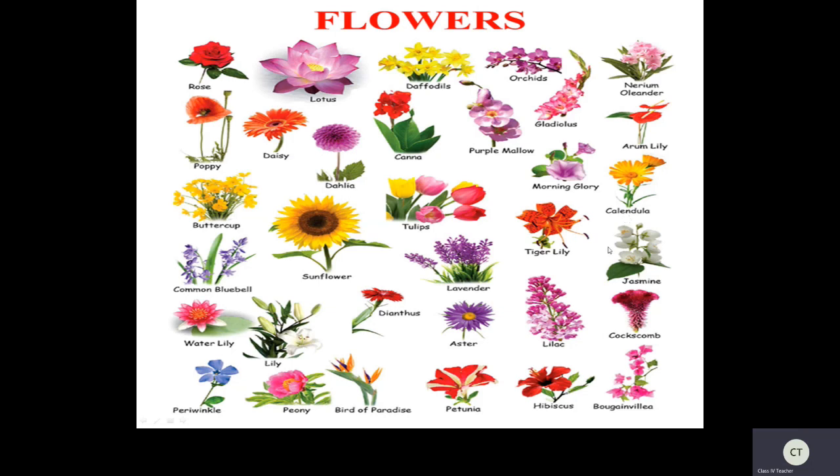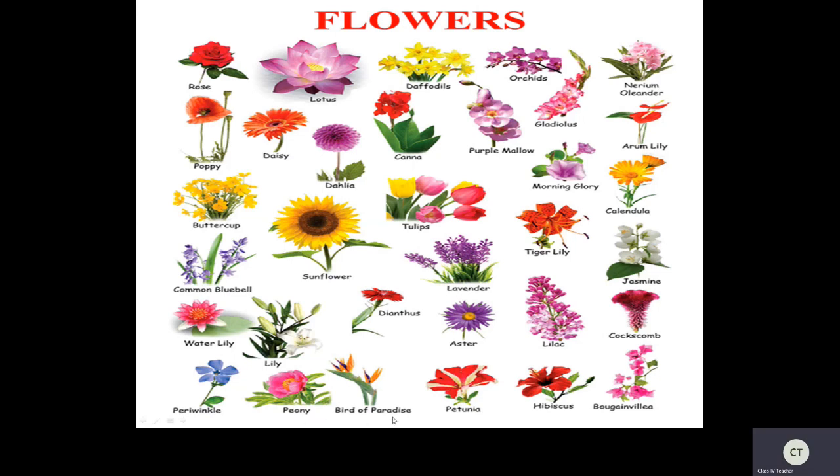Yes, calendula, common bluebell, lavender, jasmine, water lily. This is a lily. Now dianthus, aster, so lilac, see here, coxcomb. See children, now we are near Dasara, right? So these flowers, mainly they will decorate for doing Bathukamma. Do you know this flower? Coxcomb? Yes. Periwinkle,